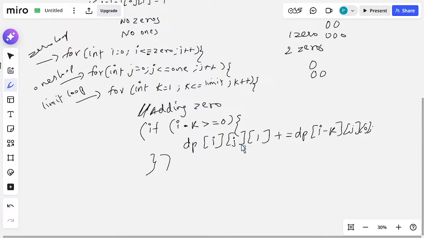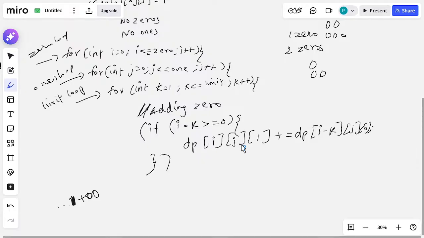So, before adding these zeros, the previous must be 1, right. So, before adding this 0, the previous number must be 1. What does this mean? If we have some numbers and we have 1, right, if we have the previous number as 1, then we will add 2 zeros to it, right.